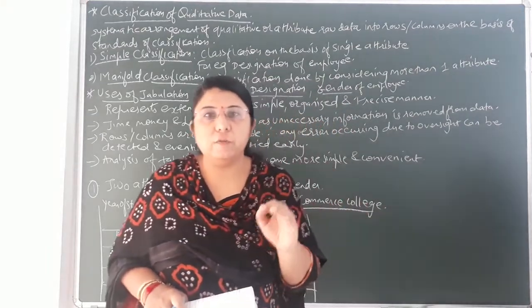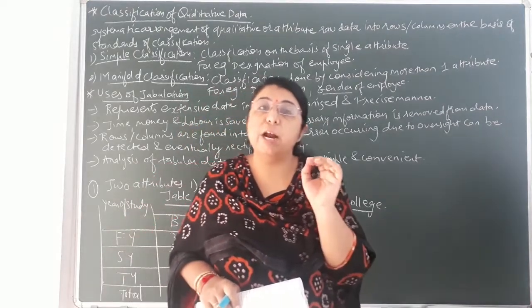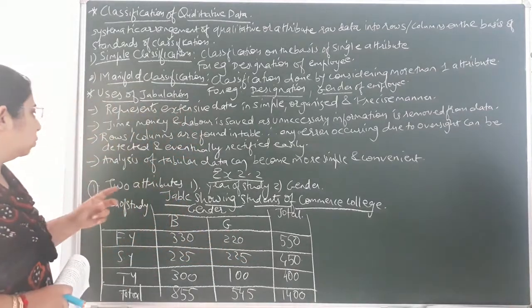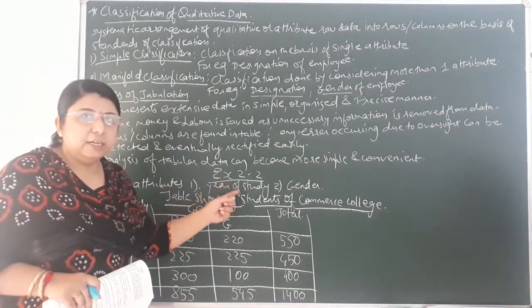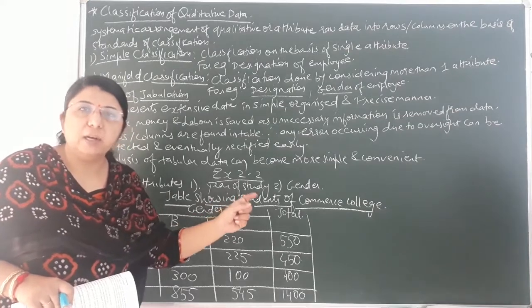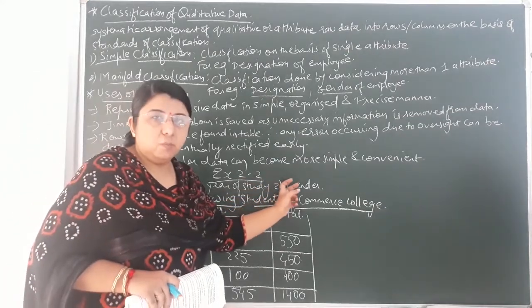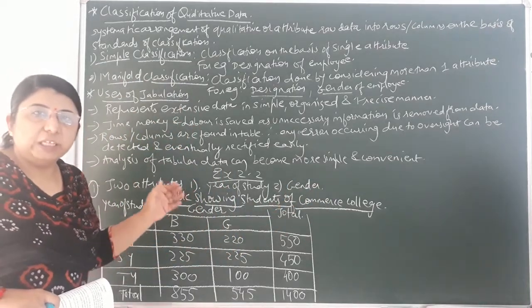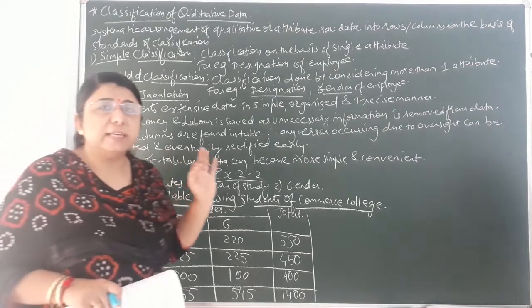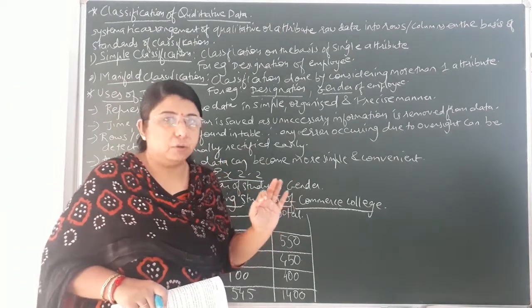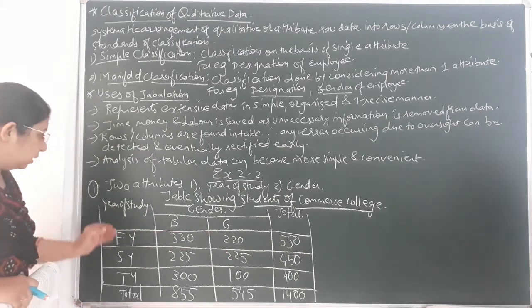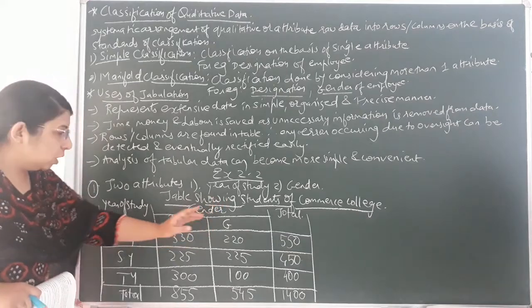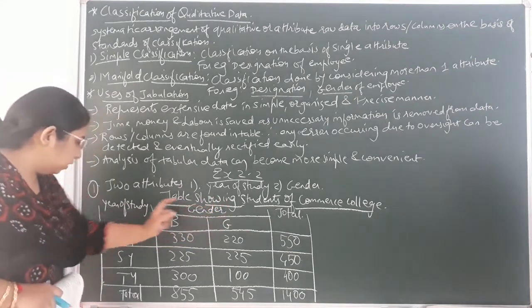Now over here, after reading the question, first of all, the thing you have to identify is the number of attributes. After reading the question, you can identify that there are two attributes: year of study, that is first year, second year and third year, FY, SY and TY, and the second one, gender, boys and girls. So on those two attributes we have to classify the given data. This is an example of manifold classification. Over here you can see I have made the table, year of study, FY. You can make it vertically or horizontally. If you are making year of study horizontally, then gender would come vertically.